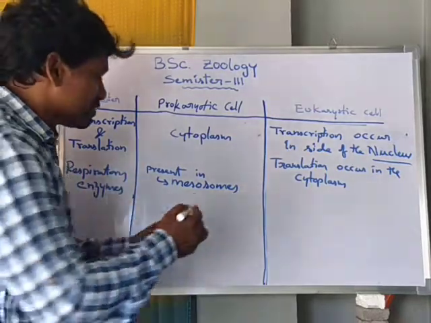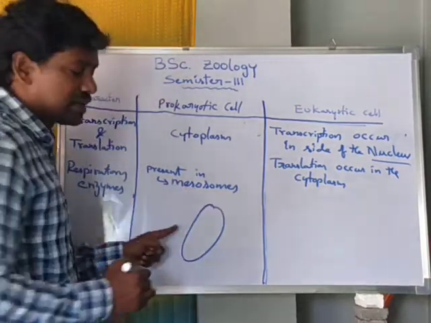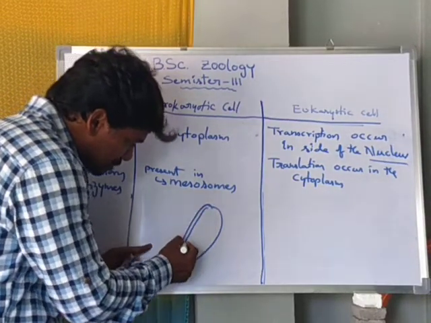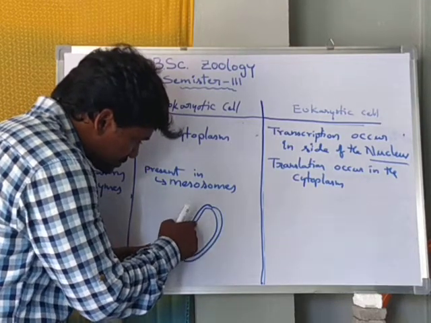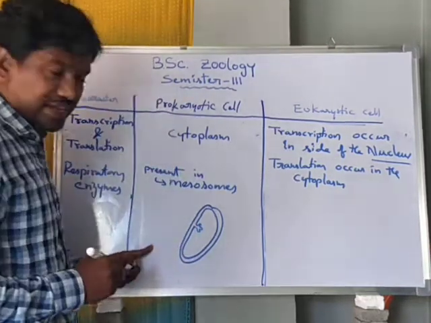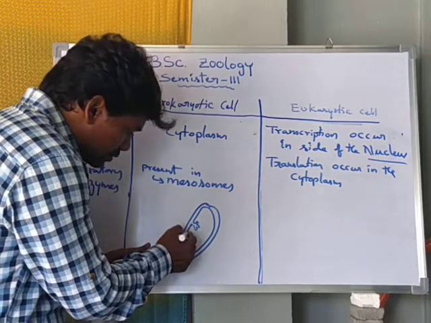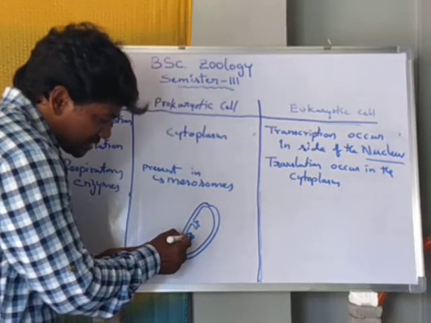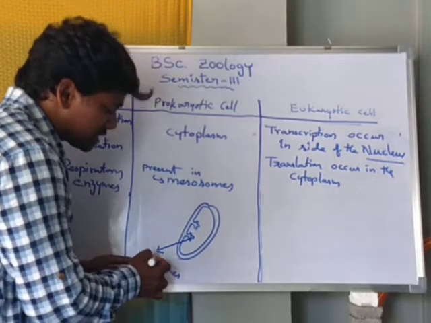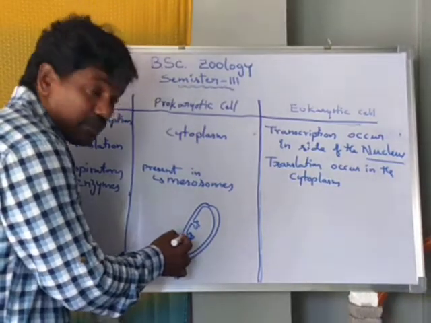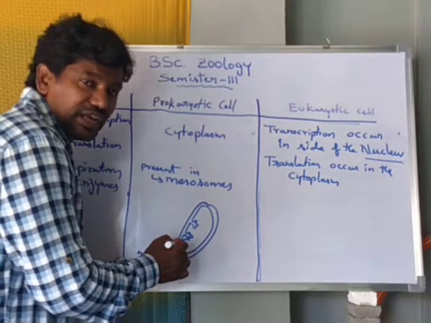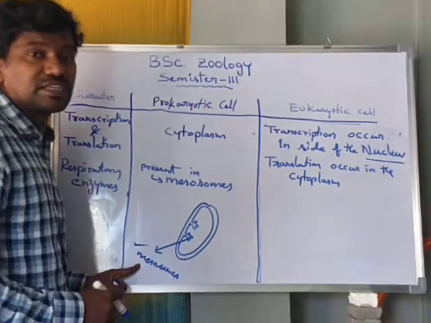So what are mesosomes? If you take the bacterial cell, this is the plasma membrane. The plasma membrane invaginates inside of the body, and these structures which are shown in this diagram are called mesosomes. Mesosomes are derived from the plasma membrane; the layer enfolds and forms mesosome structures.